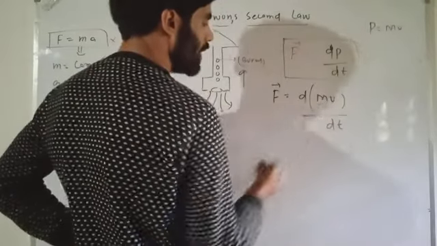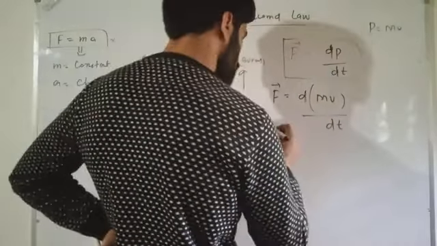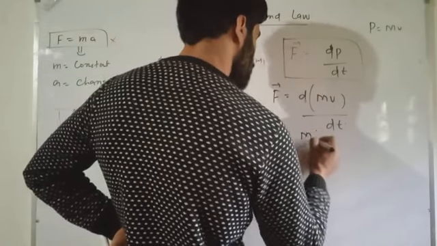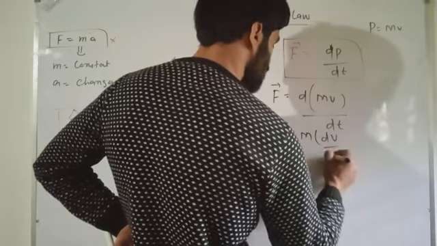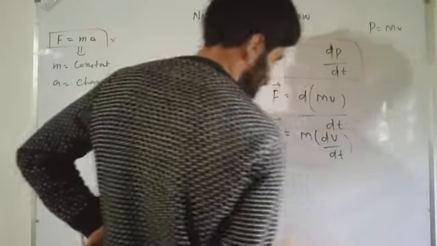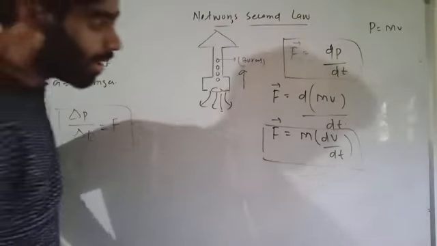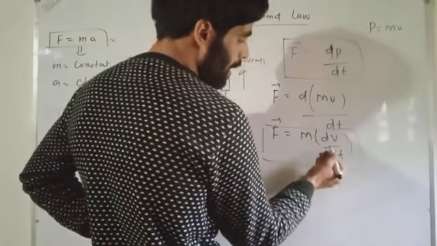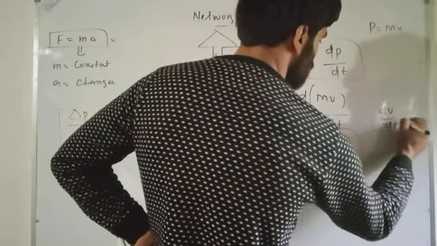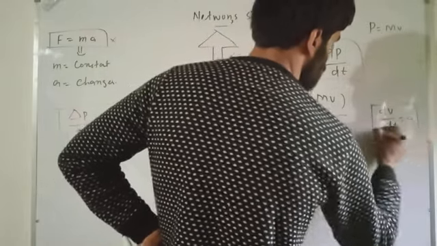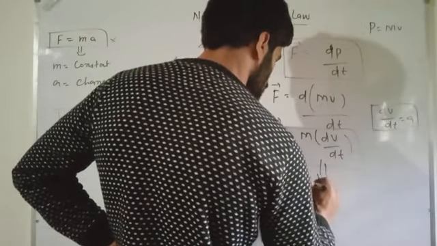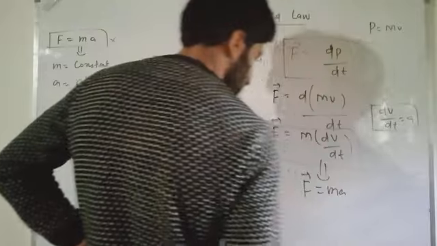So first of all, I will take m out from the equation. F should be given, m को बाहर करो equation से, it should be given as delta V upon delta T. So this equation is also Newton's second law. How? F equal to ma. This is rate of change of velocity divided by rate of change of time. This is acceleration. So I can write this equation further: F equal to ma.